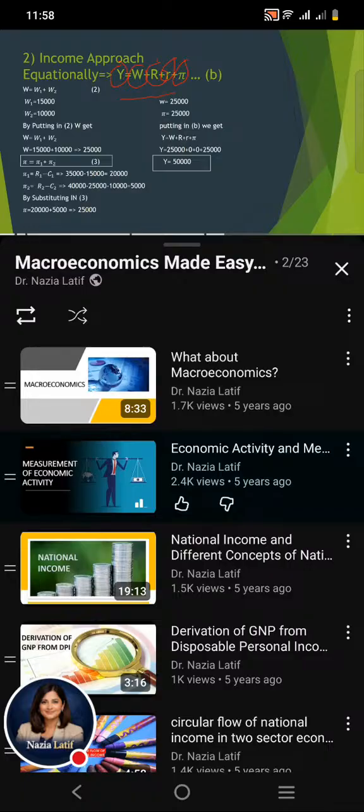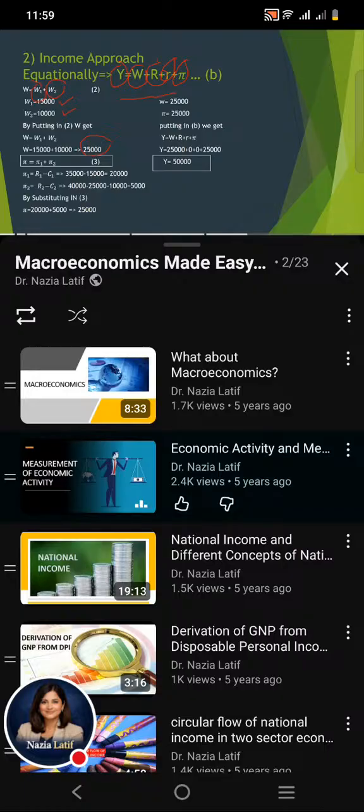So, here total wages should be equal to the wages paid by the orange company and the wages paid by the juicing company. So, by adding these two wages, we get the total wages. In the same way, we can calculate the total profit of the economy. The wages paid by the orange company is 15,000 and the wages paid by the juicing company is 10,000. So, by adding this 15,000 and 10,000, we get the total wages that is 25,000.